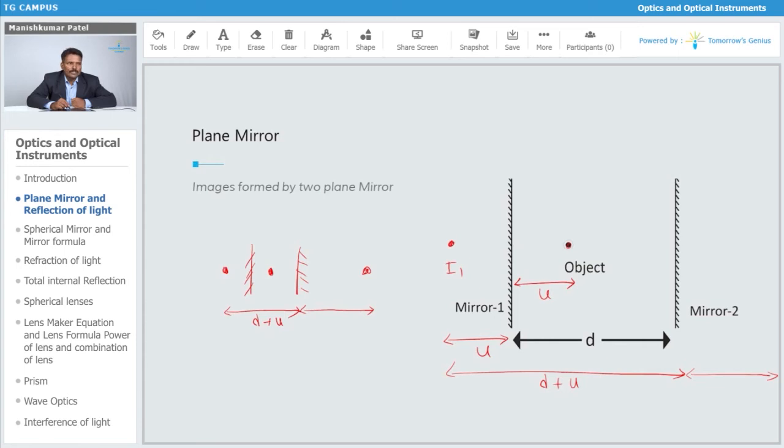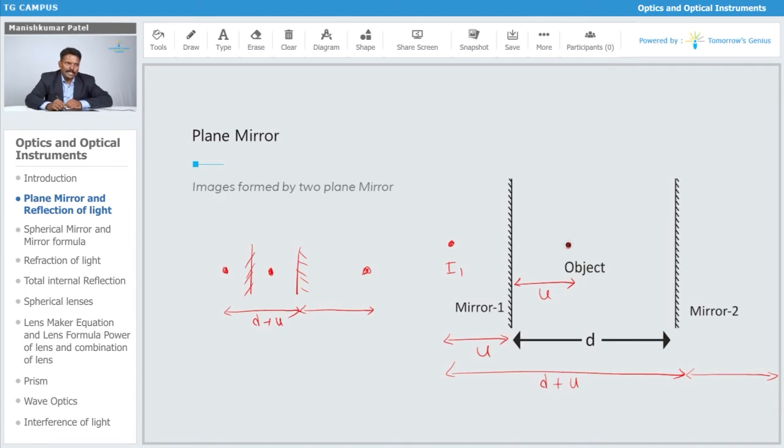Yeah, so that is what we can say about the plane mirror over here. So this is what we have seen in plane mirror: when you keep the object within two mirrors which are parallel to each other, the number of images which are formed is nothing but infinity. Yeah, so that is what we have seen.